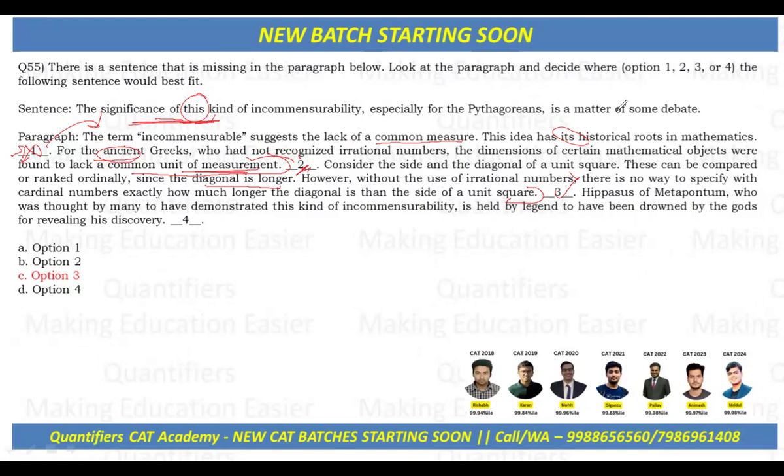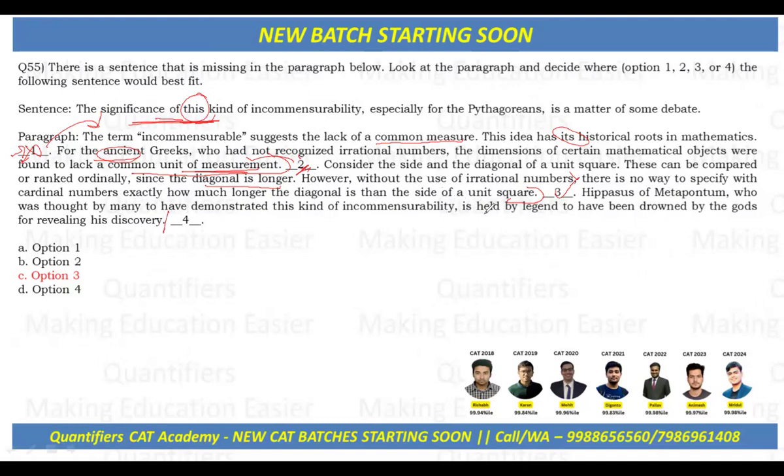Now, why is this third the best answer? In case we read the following sentences, Hippasus of Metapontum, who was thought by many to have demonstrated this kind of incommensurability, is held by legend to have been drowned by the gods for revealing his discovery.